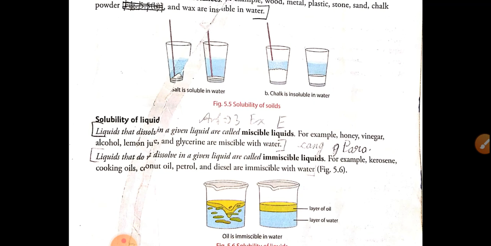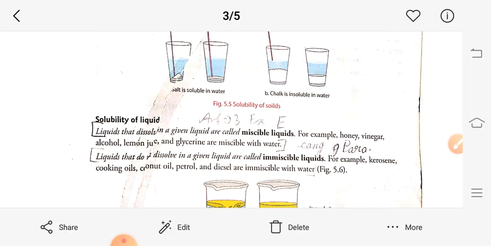Next, solubility of liquids. There are some liquids that get dissolved in a given liquid. Suppose you take milk. When the milkman comes to your home, what does the milkman do?